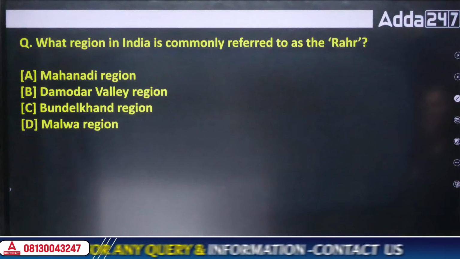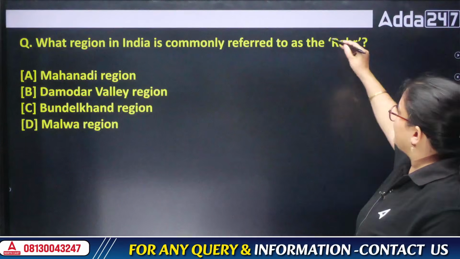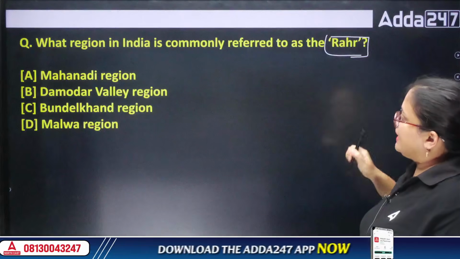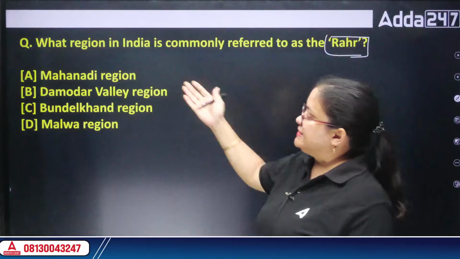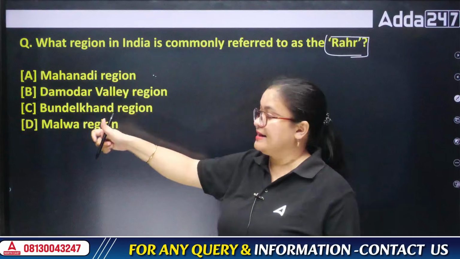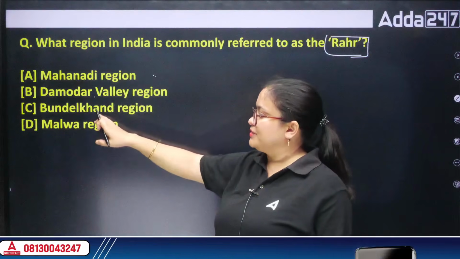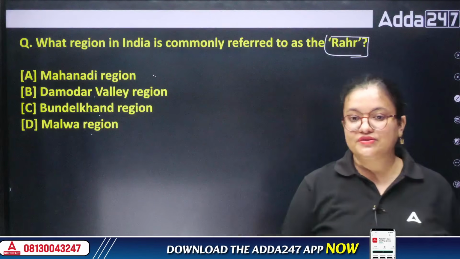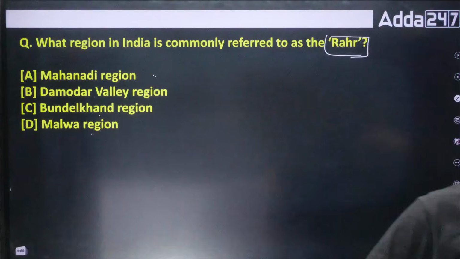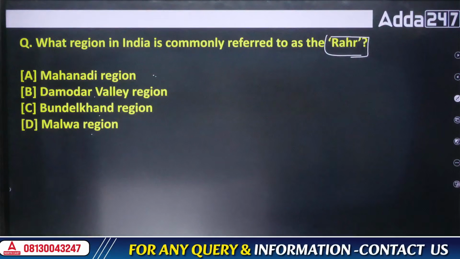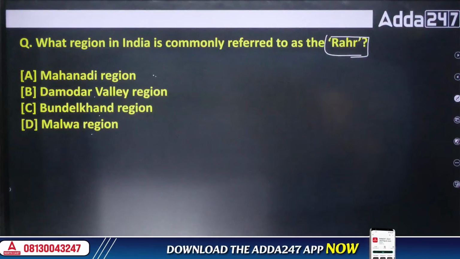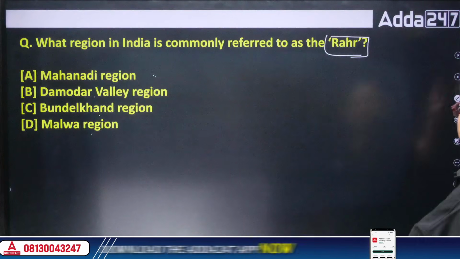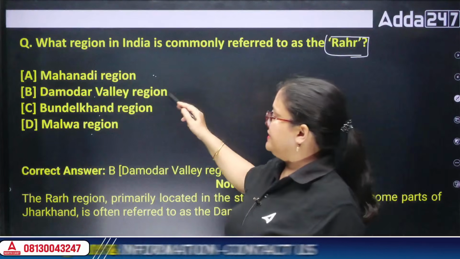Next, which region in India is commonly referred to as Rahar? So we give this particular name to a particular region of India. Which is the region? Mahanadi region, Damodar Valley region, Bundelkhand, or Malwa region. Which is the answer? Whenever we say this particular word Rahar, we are denoting a particular region, a particular river. So it is the Damodar Valley region.